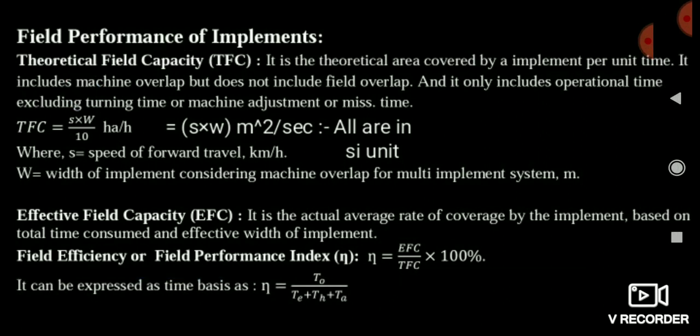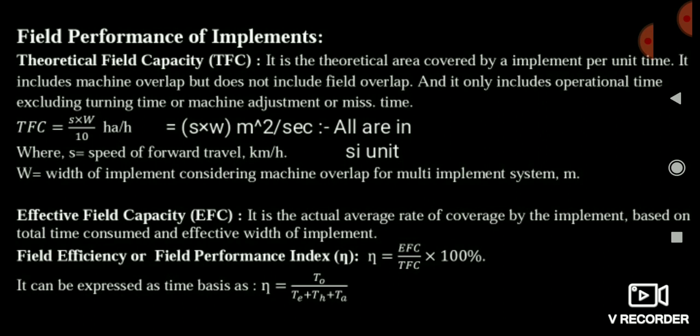But if you are not comfortable, you put all these values in SI unit, no problem. You remember it as into W simply, and you can get your answer in meter square per second. After that, you convert it into hectare per hour or whatever the unit the question is asking. So you can easily do it that way also.